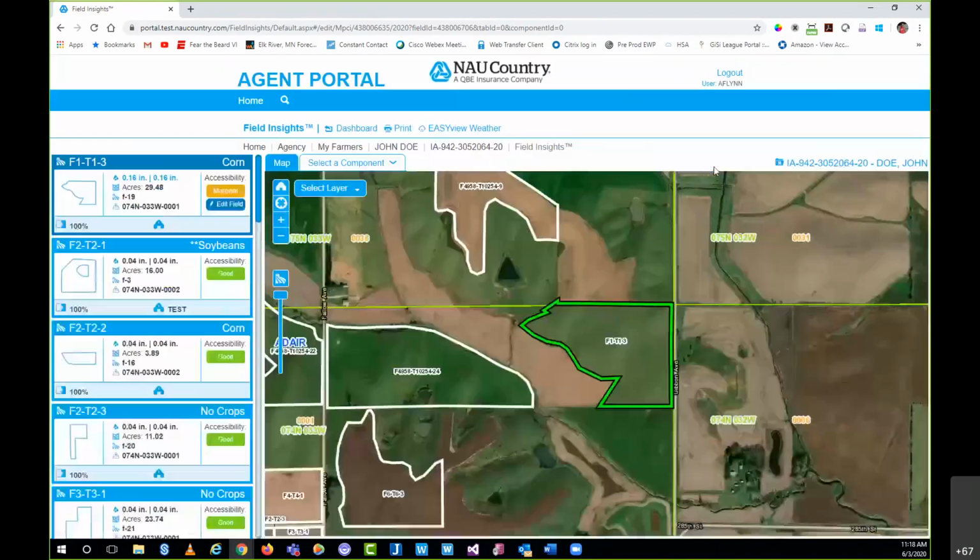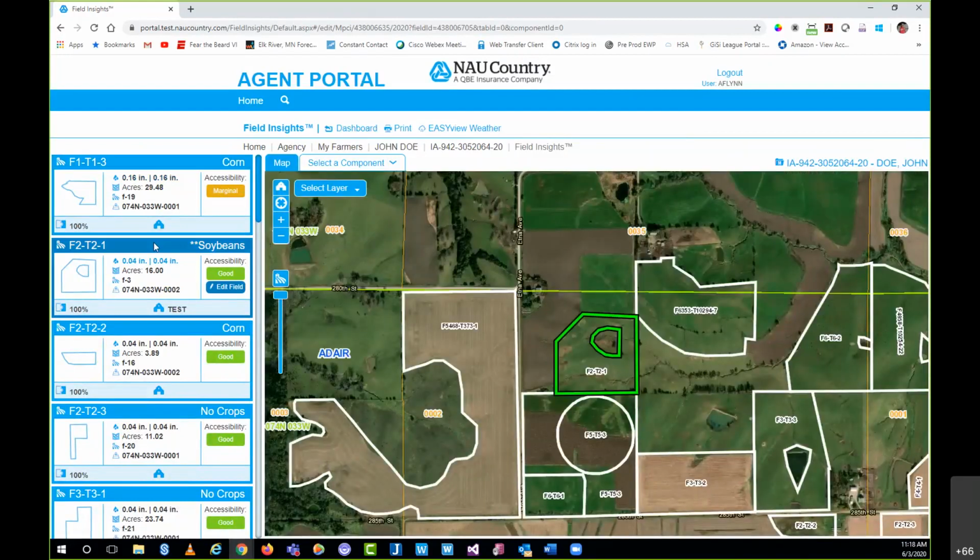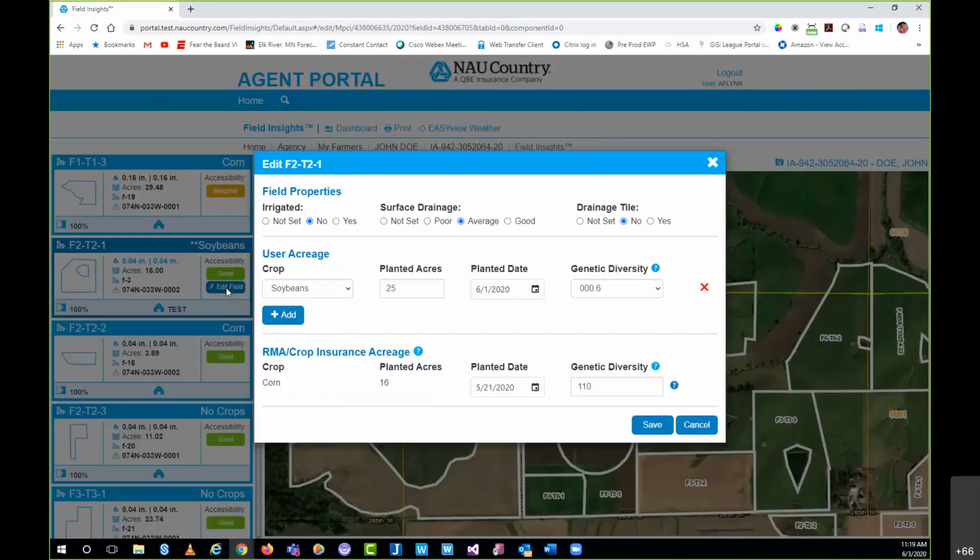Today, I have the opportunity to show you what that looks like from the reverse side or the opposite of those procedures. So you'll see here this particular field shows soybeans, but it has those two asterisks next to it. If I select the edit field button, what you're going to see is now we have the user information, which is that soybeans we see, but we also see under the RMA crop insurance acreage tab, corn acres. And I purposely made these not match to simply call this out.